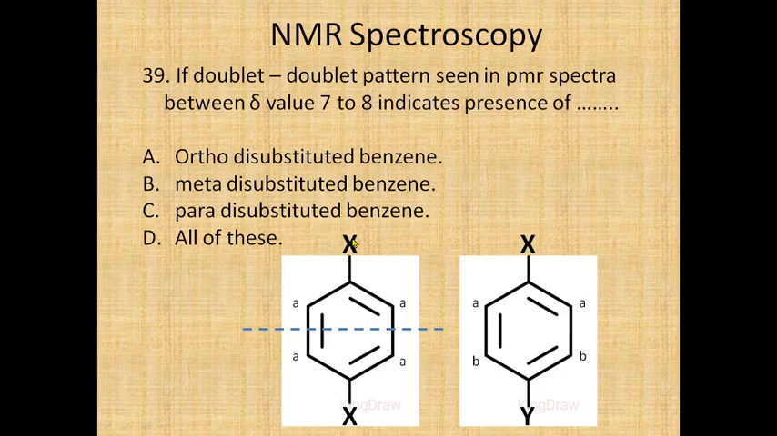If you see here, if both the groups at the para positions are the same, then there will be no coupling, because all will have the same chemical environment. But if different groups X and Y are present at the 1,4 positions, then they are going to be coupled with each other and give a doublet pattern, and we can say that it is a para disubstituted benzene. In ortho disubstituted and meta disubstituted benzene you won't get such a pattern.